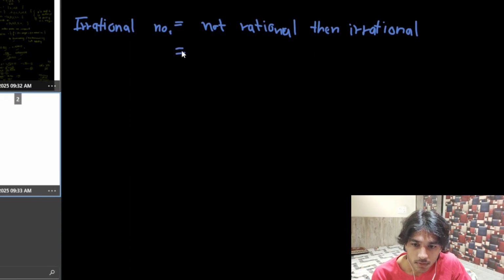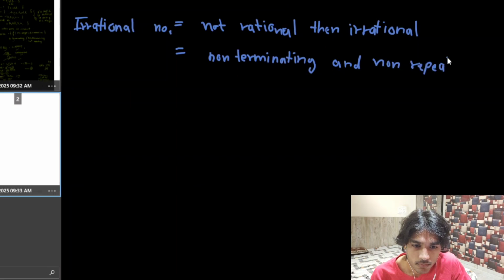Or the other definition of a rational number was that it has to be terminating, or it has to be non-terminating but repeating. So if the number is non-terminating and non-repeating, what do I mean by this statement?